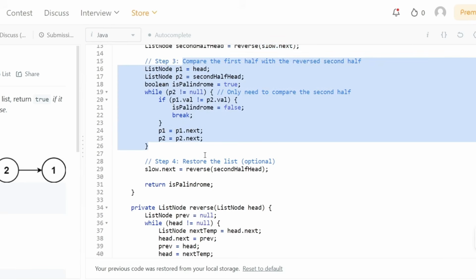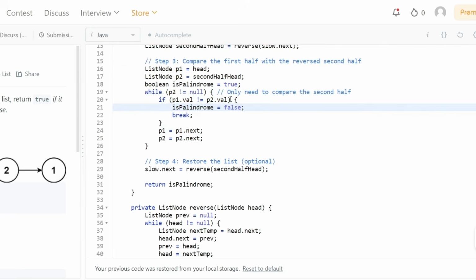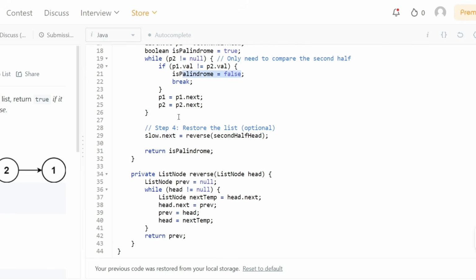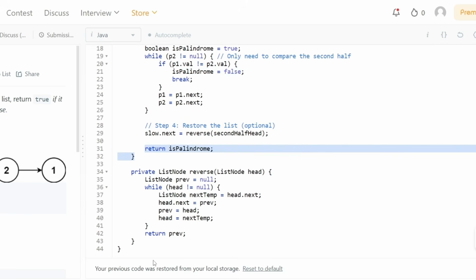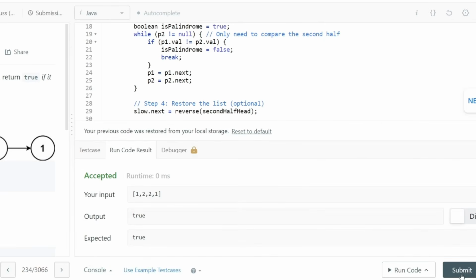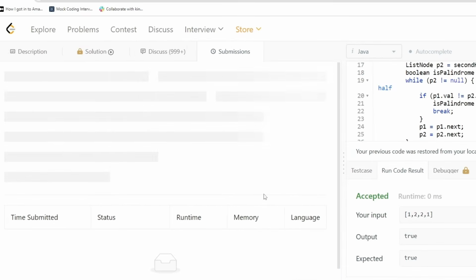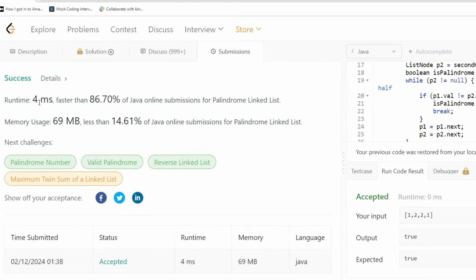Once the comparison is done, if at any given moment we identify that the values are not matching with each other, we can simply return false. If that is not the case, we return true if we reach the end of the list. And this is the whole solution. Let's try to run this code. Okay, seems like our solution is working as expected. Let's submit this code. Okay, so our code runs extremely fast compared to a lot of other solutions.